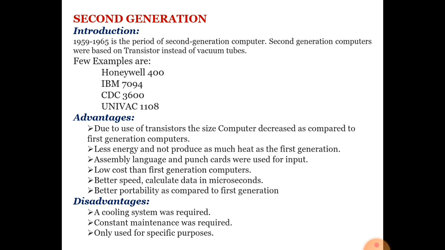Low cost than the first generation computer. Its cost is low, no more expensive than the first generation computer. Better speed to calculate data in microsecond, where first generation computer processes the data in millisecond, and here in second generation computer data is processed in microsecond. So its speed is more than the first generation computer.